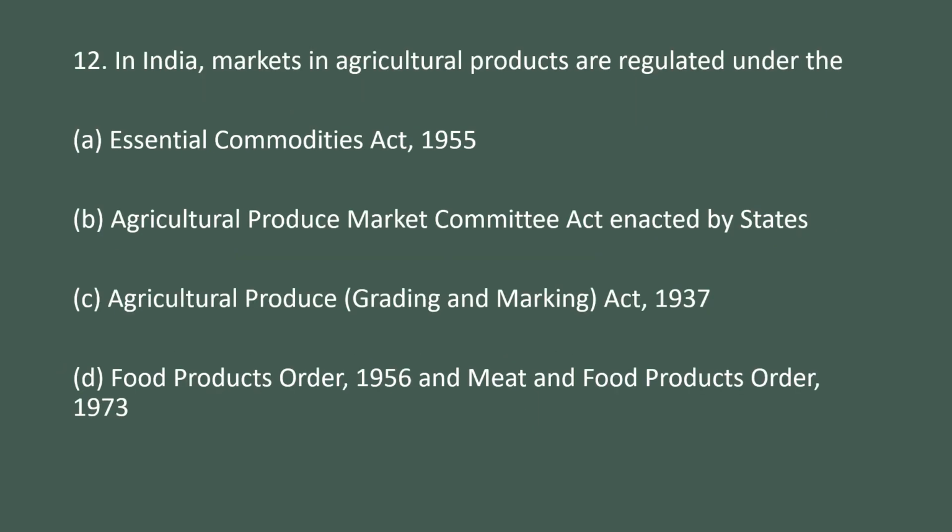In India, markets in agriculture products are regulated under the Agriculture Produce Market Committee Act, which is enacted by the state. Agriculture Produce Market Committee. This mainly manages the prices and all of the agriculture products also.